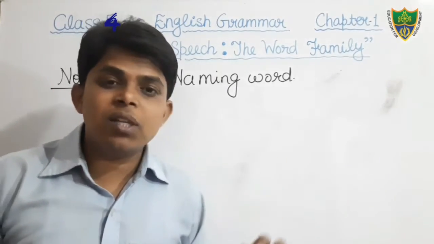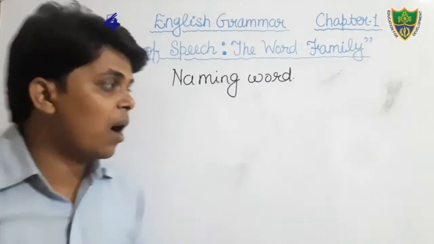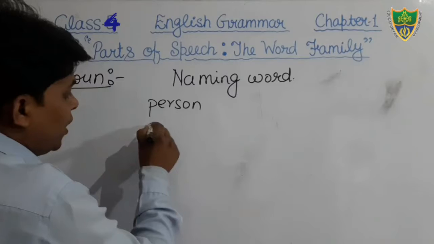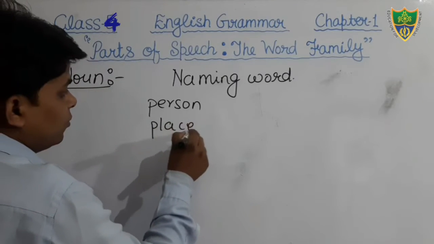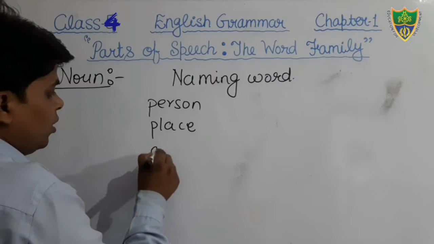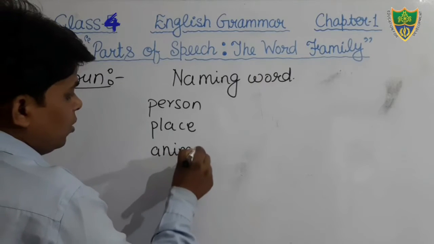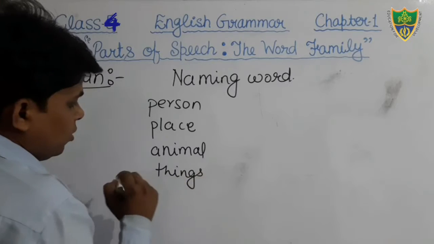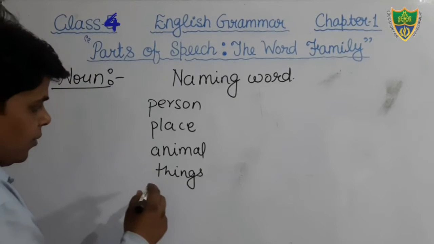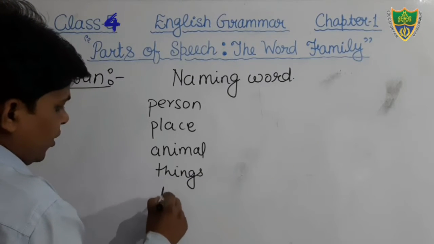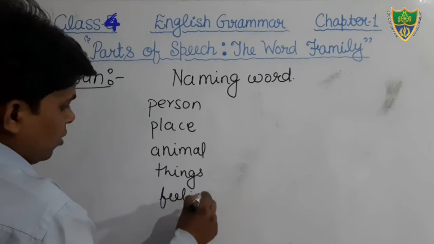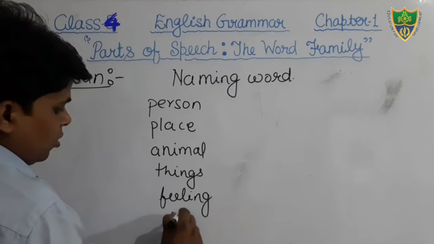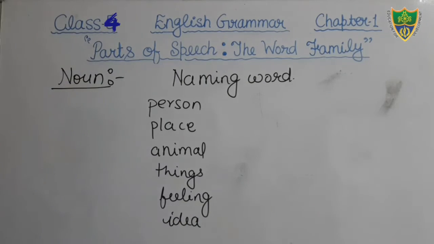Generally, we give the definition that noun is the name of a person, place, animal, things, feeling, or ideas.